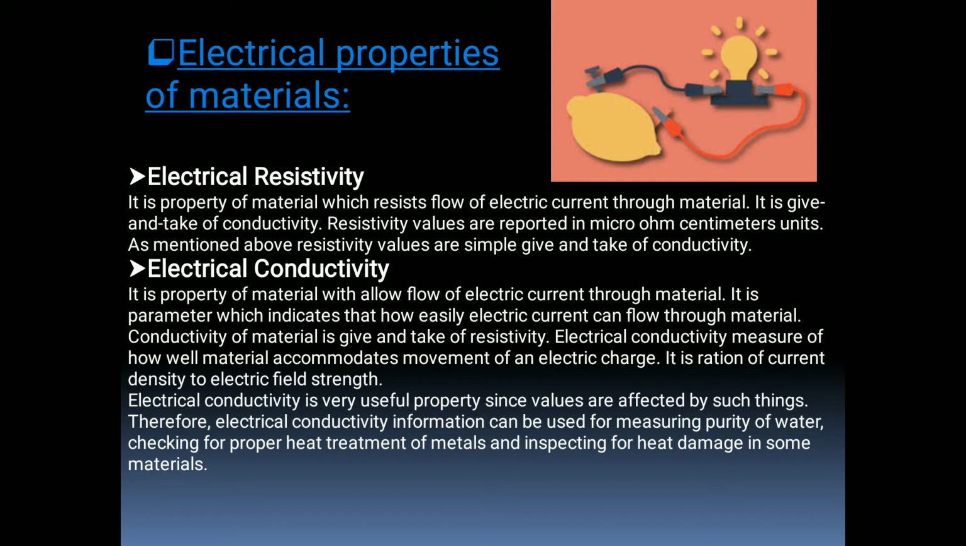Electrical conductivity is a measure of how well a material accommodates the movement of an electrical charge, and it is the ratio of current density to the electric field strength. It is a very useful property, since conductivity information can be used for measuring purity of water, checking for proper heat treatment of metals, and inspecting for heat damage in some materials. I hope you understand what electrical resistivity and electrical conductivity are.